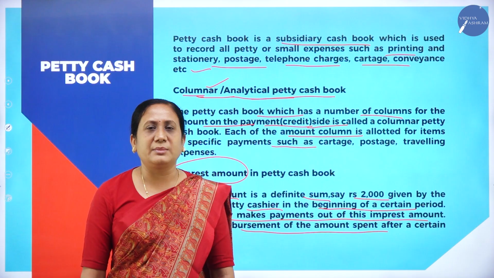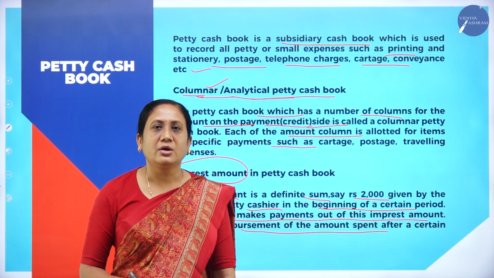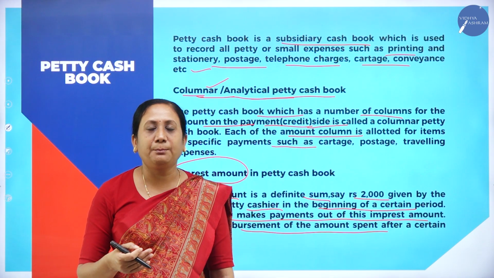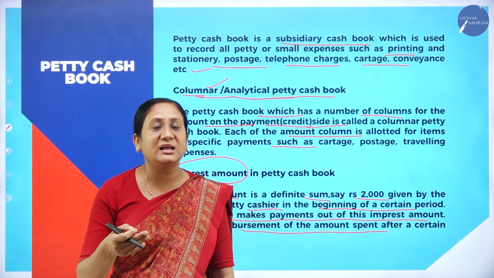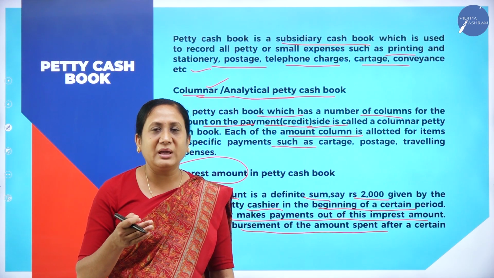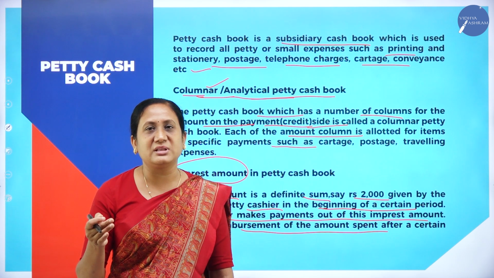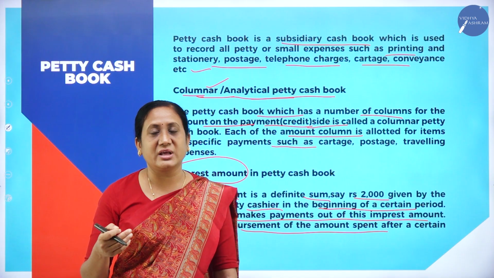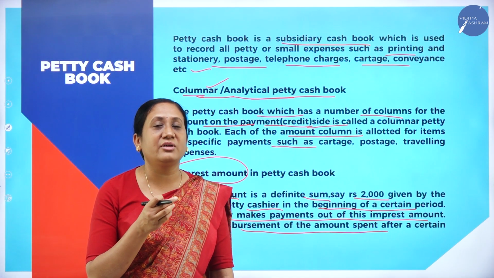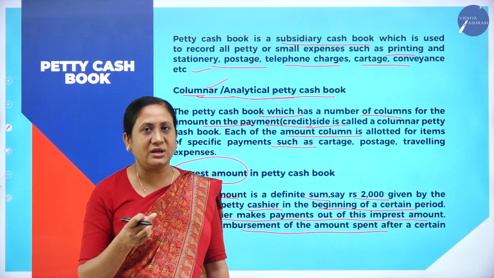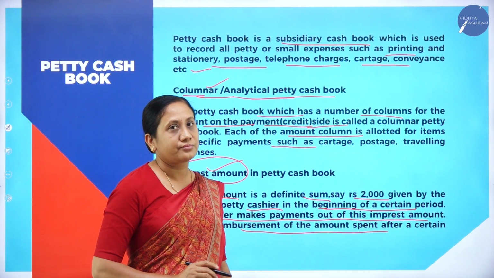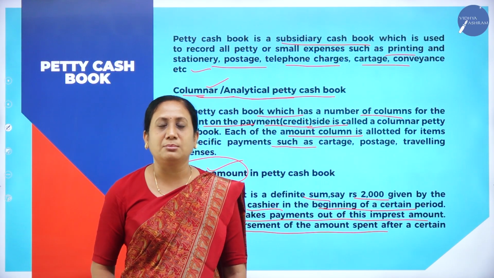In the beginning of the month, the head cashier will give a certain amount to the petty cashier to make payments towards petty expenses, and that amount which is given by the head cashier to the petty cashier is called an imprest amount.